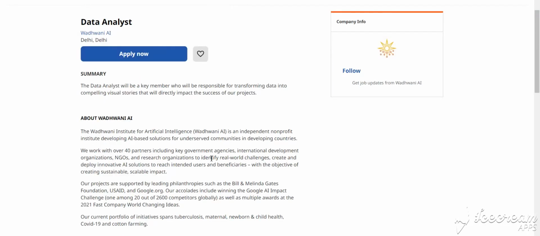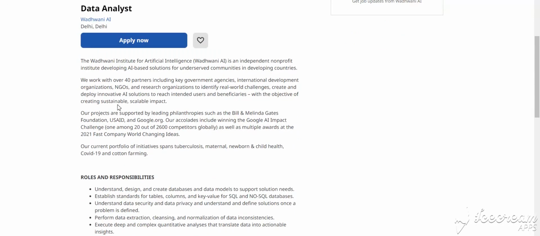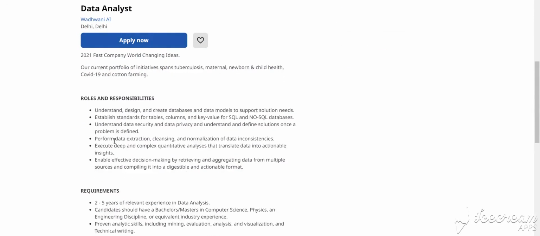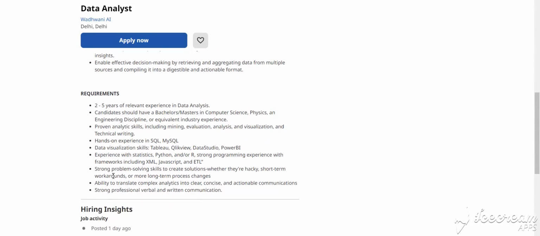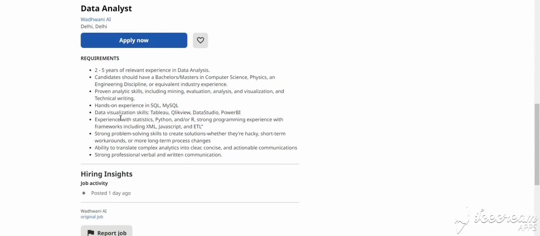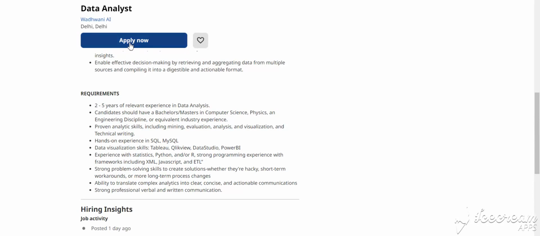Our next job is data analyst for Delhi location. This is the job summary, this is about the company, and these are the roles and responsibilities, you can see here. Experience required is 2 to 2.5 years, and the skills required are SQL, MySQL, and ETL. How to apply for this job? You simply click apply now and fill in the details.